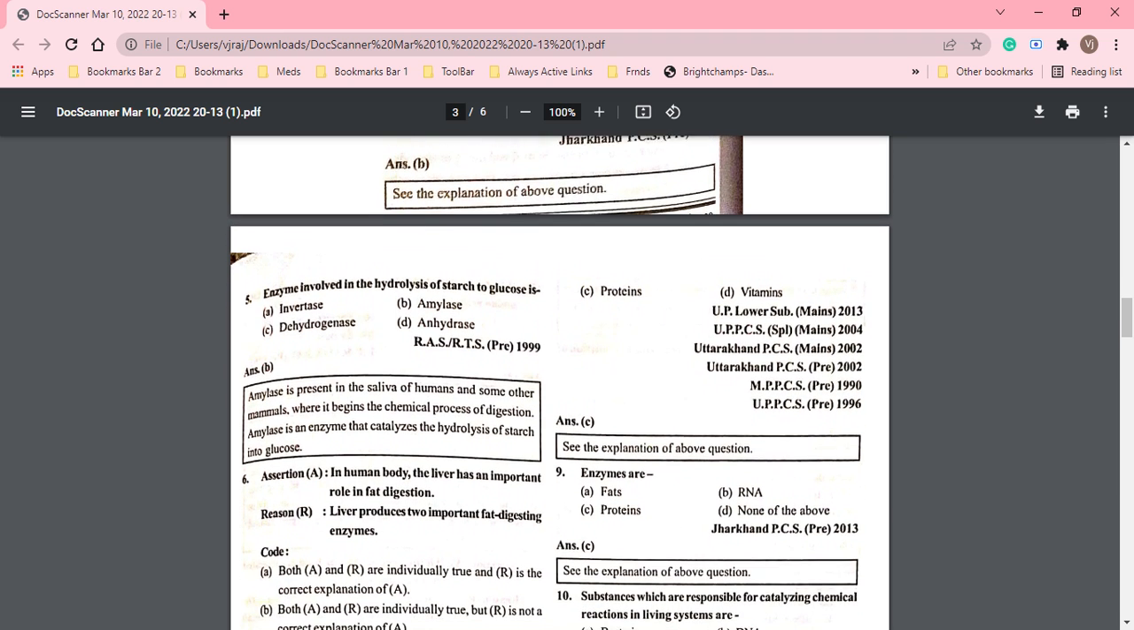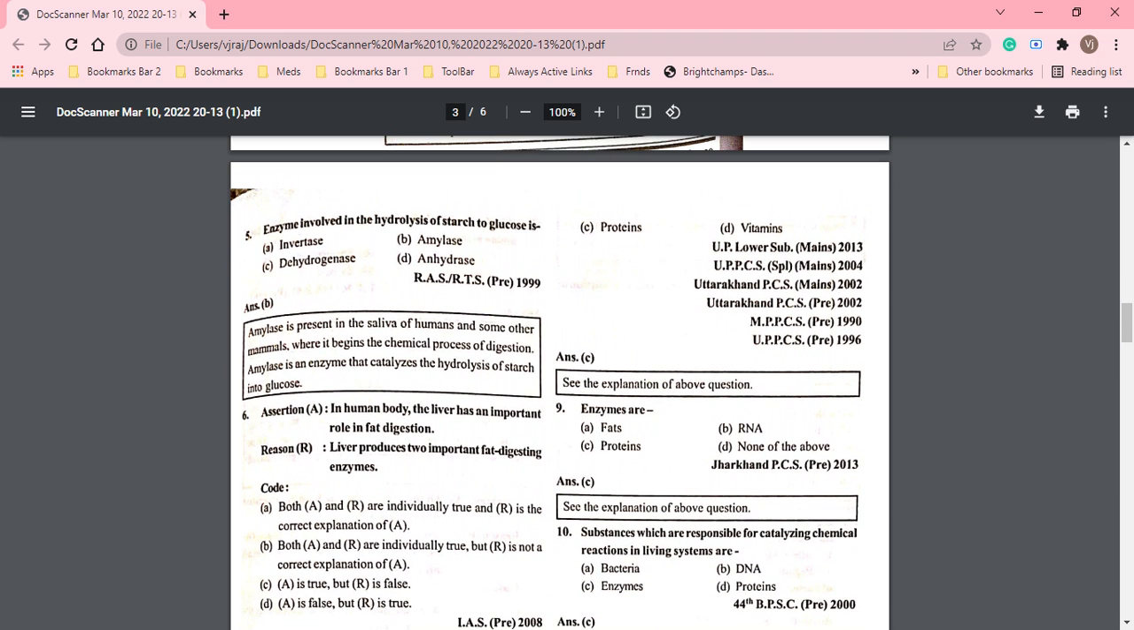ये assertion और reasoning का एक question है. Okay. So in human body, the liver has an important role in fat digestion. Liver produces two important fat digesting enzymes. Okay, so ये assertion है और reason क्या है? क्योंकि liver produces two important fat digesting enzymes. Our first option है both A and R are individually true and R is the correct explanation of A. Both A and R are individually true, but R is not the correct explanation of A. A is true, R is false, A is false, R is true.